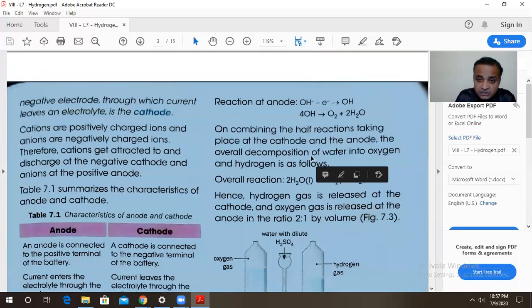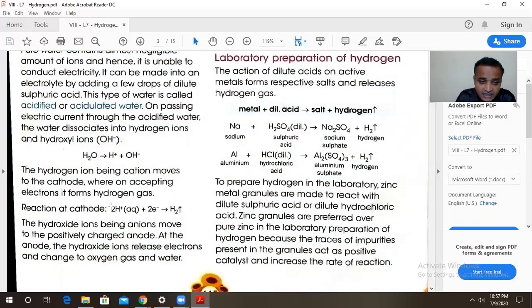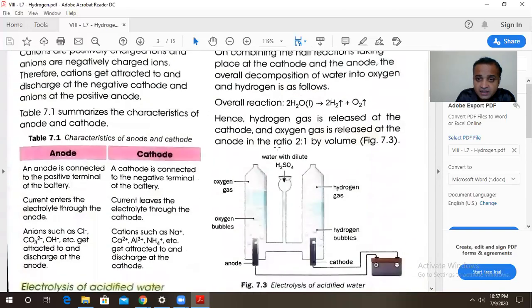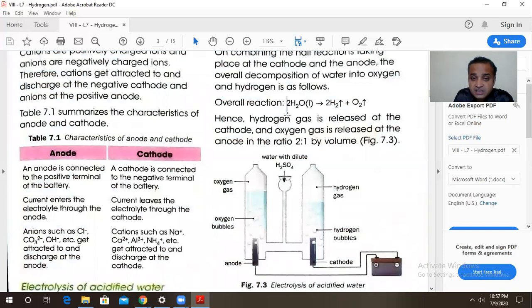Now the overall reaction. What is the overall reaction? You are going to combine these two reactions, the reaction taking place at the cathode and the reaction taking place at the anode. The combined or overall reaction is therefore 2H2O forms 2H2 plus O2. That means hydrogen gas is liberated at the cathode and oxygen gas is liberated at the anode. And see here, 2 molecules of hydrogen and 1 molecule of oxygen are liberated. That means they are liberated in the ratio of 2:1.